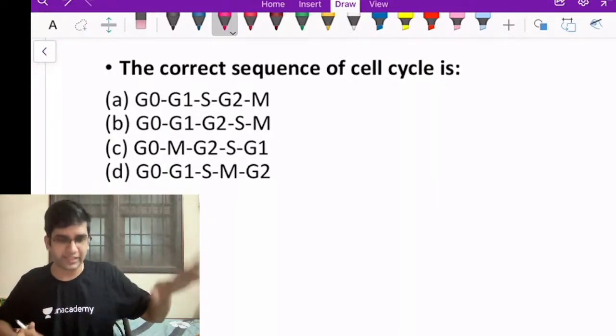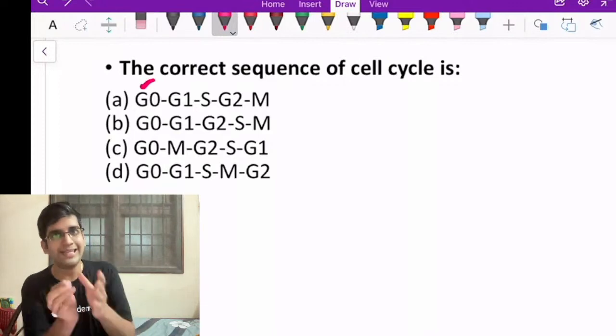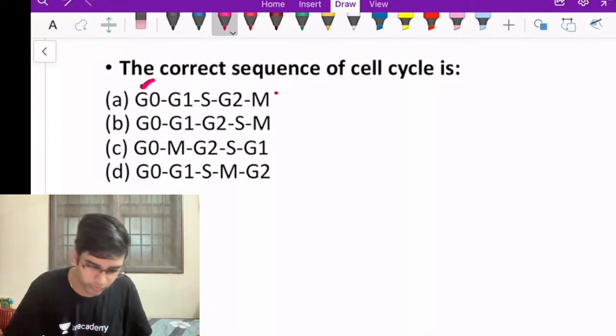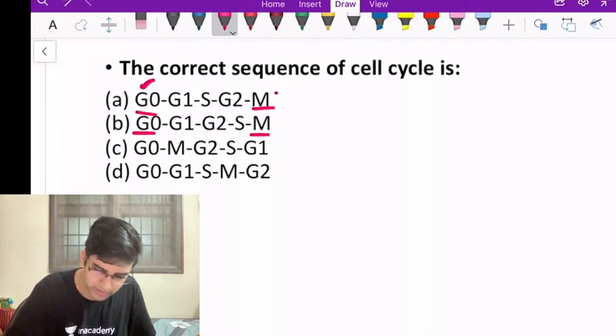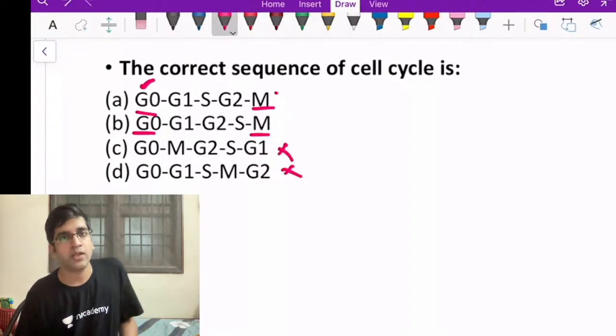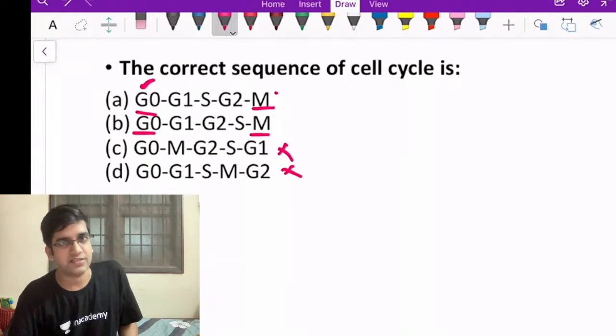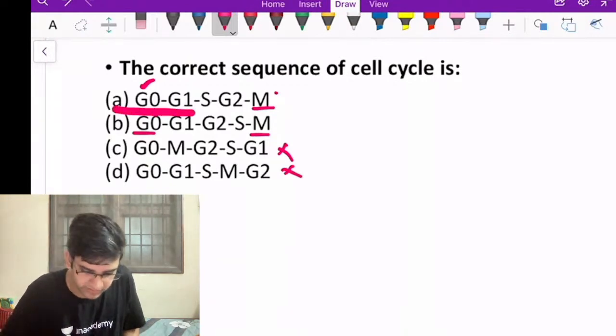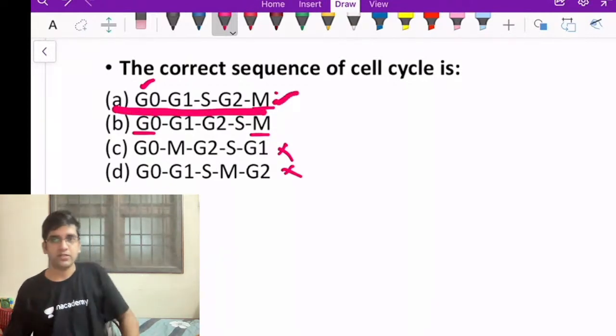The starting point of any cell cycle is G0. The ending point is mitosis. So the only possibility is these 2, right? These 2 are not possibilities at all, right? C and D can never be the answer. So G0, G1, S, G2 and M. So the correct answer is option A, right?